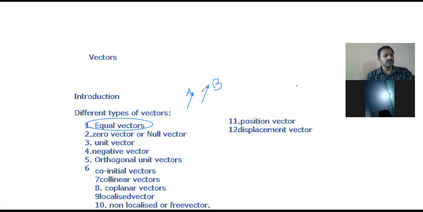The vectors of equal magnitude in the same direction. Both are in the same direction. So these two vectors are called equal vectors. Understand?